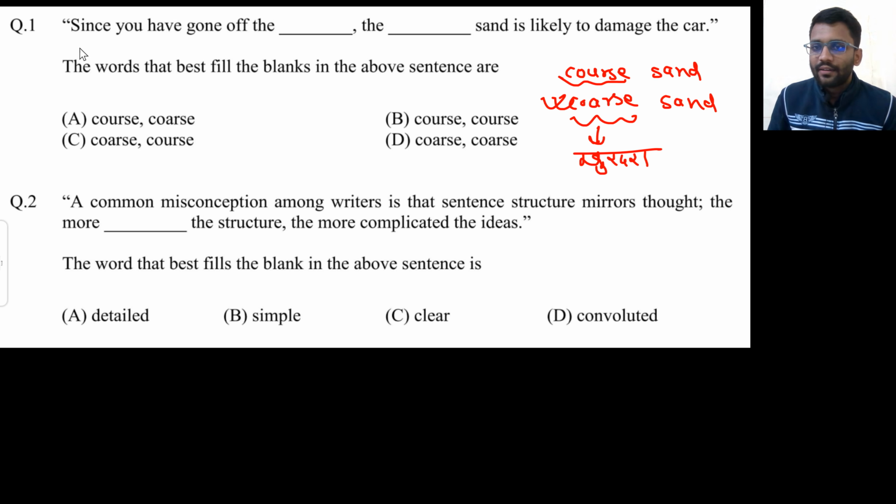Okay, and here it is saying since you have gone off the course. So there is a phrase going off the course. That means you are going off the track. So you are supposed to drive in a particular direction, but you are going off the track now. So the coarse sand has the capability to damage the car. Okay, so first this course will come and then secondly this course will come.